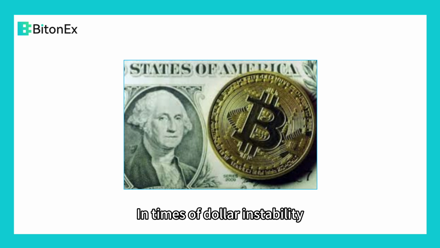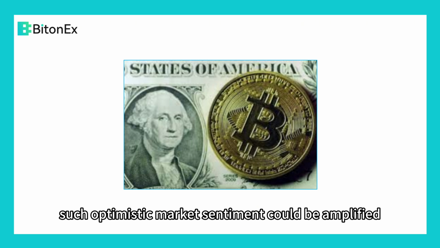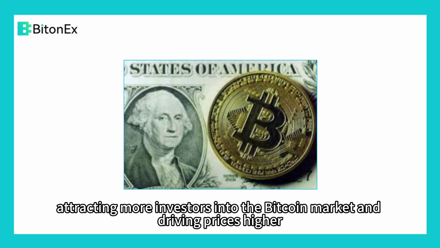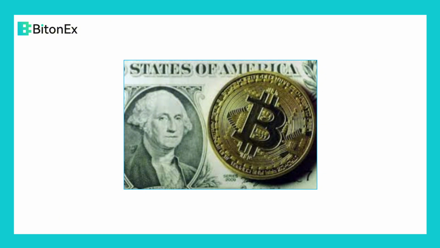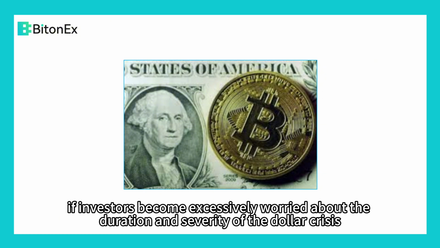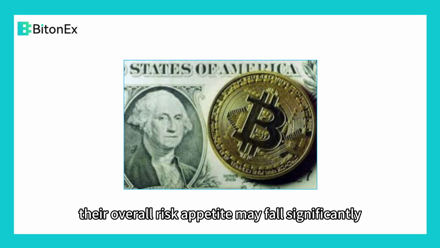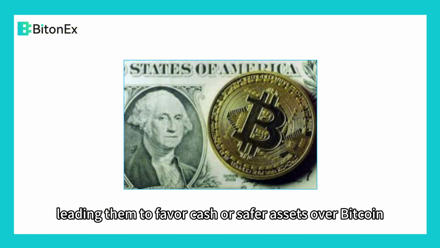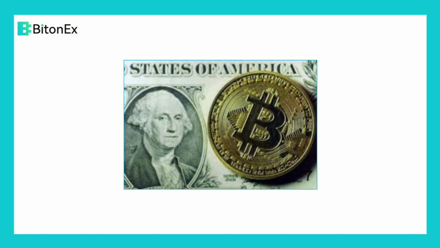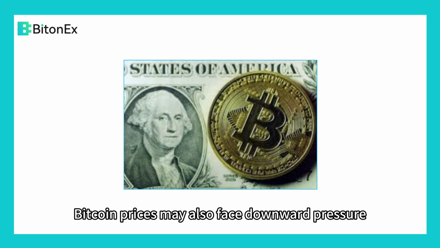In times of dollar instability, such optimistic market sentiment could be amplified, attracting more investors into the Bitcoin market and driving prices higher. However, if investors become excessively worried about the duration and severity of the dollar crisis, their overall risk appetite may fall significantly, leading them to favor cash or safer assets over Bitcoin. In such scenarios, Bitcoin prices may also face downward pressure.